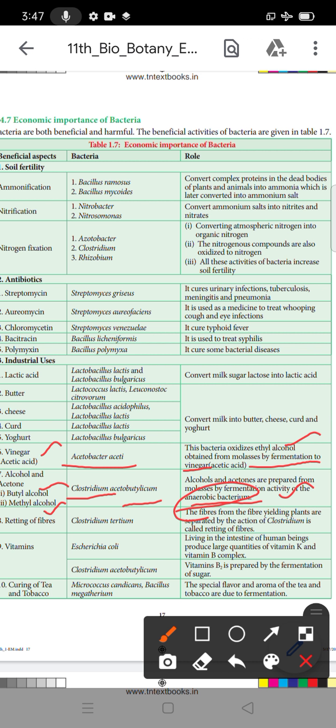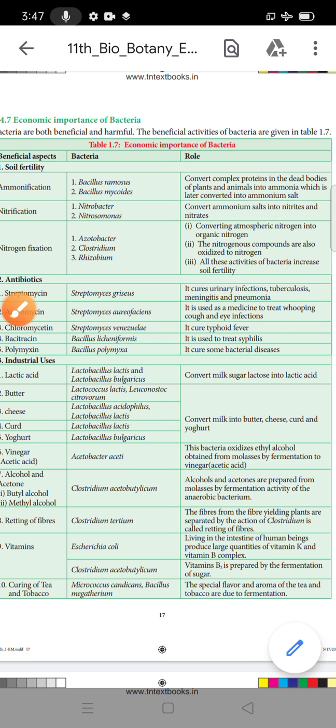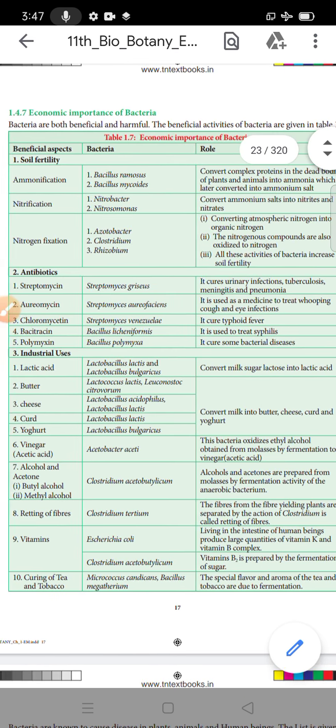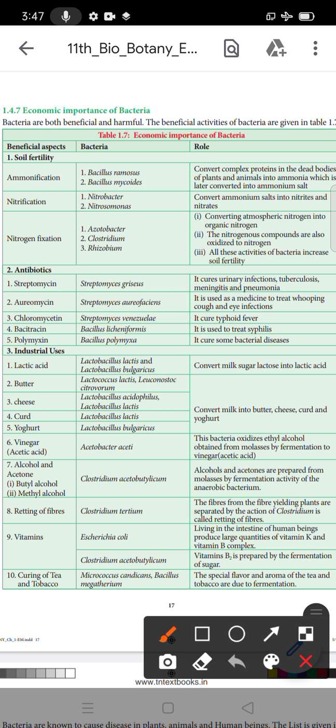Okay. The next one is the retting of fibers. What is the name of the bacteria? Clostridium tertium. What is the benefit? The role is that the fibers from the fiber yielding plant are separated by the action of Clostridium. This is called the retting of the fibers.